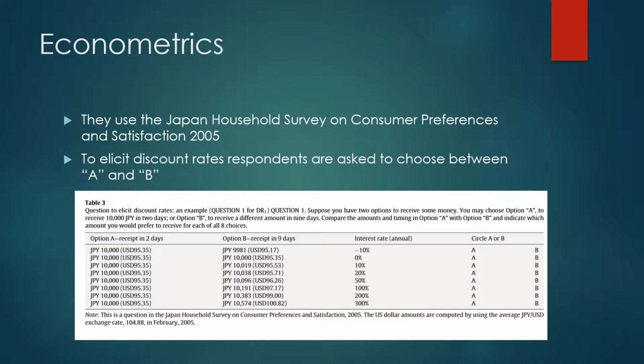The data used to support the analysis is from the Japanese Household Survey on Consumer Preferences and Satisfaction from 2005. In order to elicit discount rates, respondents are asked to choose between A and B, where A and B are two different sets of money. For example, they will ask respondents, would you rather receive 10,000 yen in 2 days or 10,096 yen in 9 days? Would you rather receive 10,000 yen in 2 days or 10,574 yen in 9 days? And their response is used to elicit individual interest rates, which, as I mentioned in a previous video, is a proxy for discount rates.